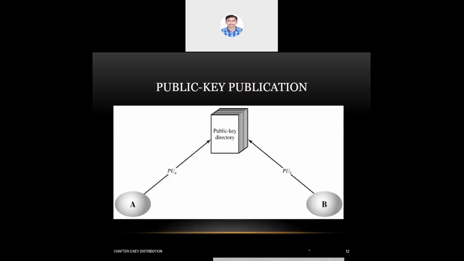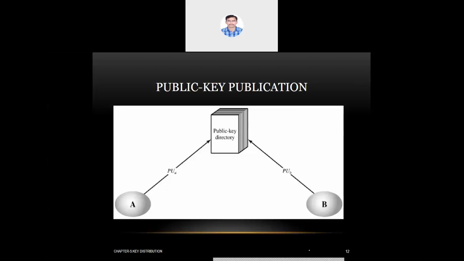The landline numbers of the people who are staying at a particular location, you can assume that as the public key information. So you can assume that as the public information, which is accessible to everyone. Using that landline number, anyone can dial any other person to communicate. This is the same way.